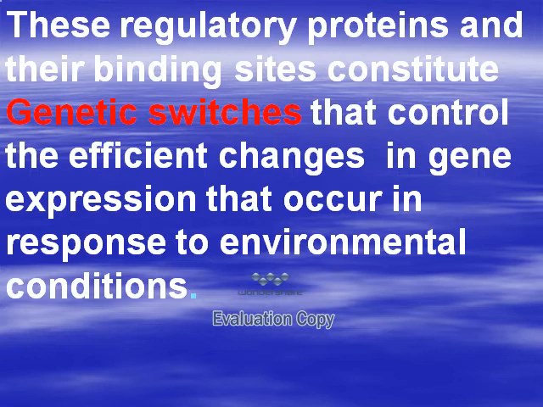What is the importance of the genetic switch? It controls the efficient change in gene expression that occurs in response to environmental conditions.